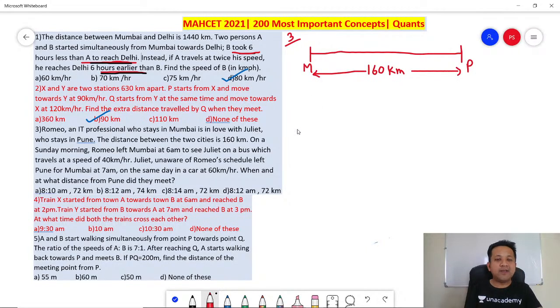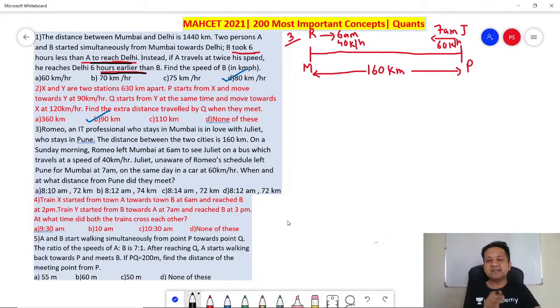Correct? On a Sunday morning, Romeo left Mumbai at 6 a.m. on a bus which travels at a speed of 40 kilometers per hour. So let's write down 6 a.m. Juliet, unaware of Romeo's schedule, left Pune for Mumbai at 7 a.m. on the same day. Juliet is leaving Pune to Mumbai at 7 a.m. Car speed is 60 kilometers per hour. When and at what distance from Pune did they meet?